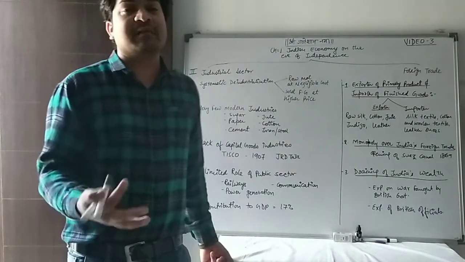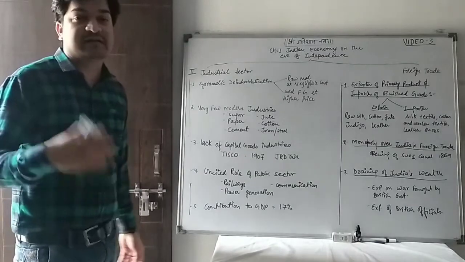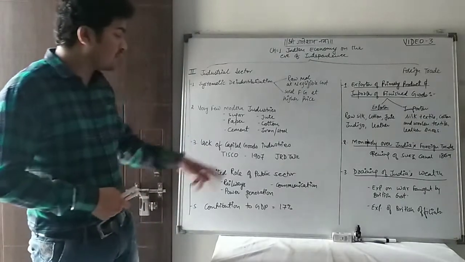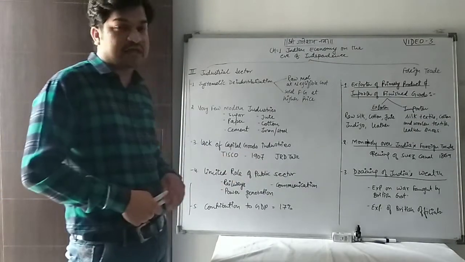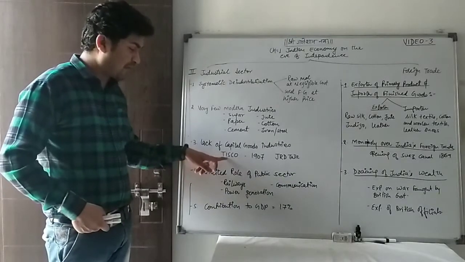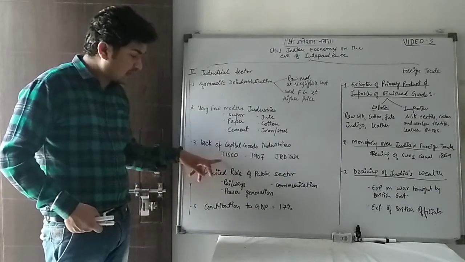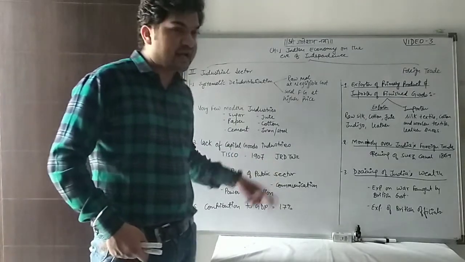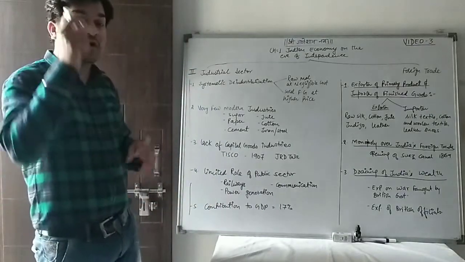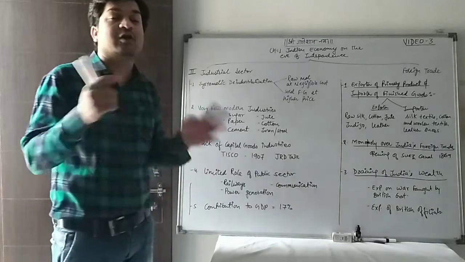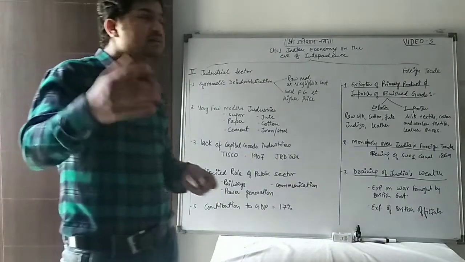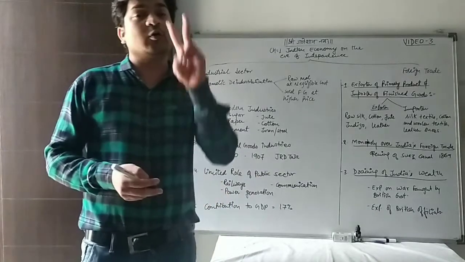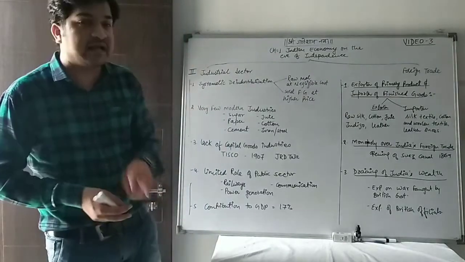We did not have many capital goods industries, like machinery-based industries, etc. There was only the Tisco industry, which was incorporated in 1907. What is the meaning of Tisco? Tata Iron and Steel Company, which was incorporated in 1907 by JRD Tata in Jamshedpur. It was the only vast capital goods industry at that time. You may have heard some stories about JRD Tata and Birla. There were only two big industrial houses at that time, Tata and Birla.